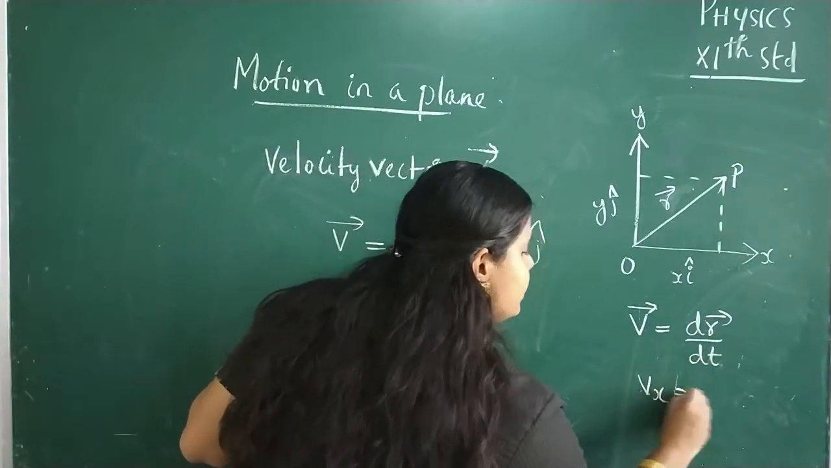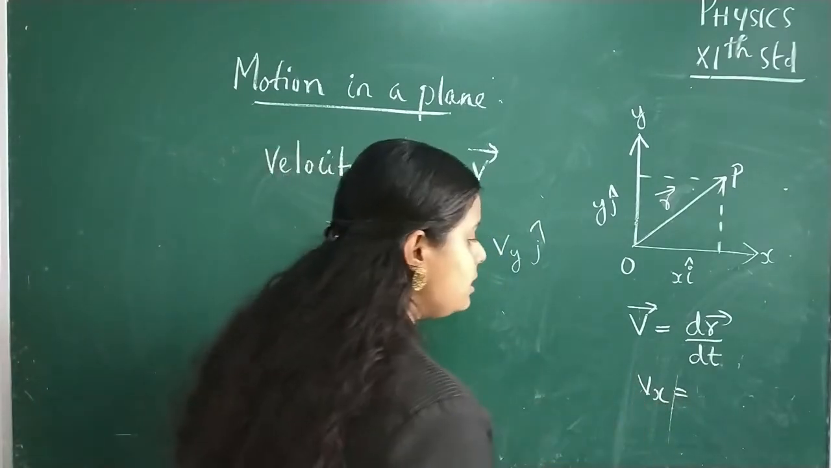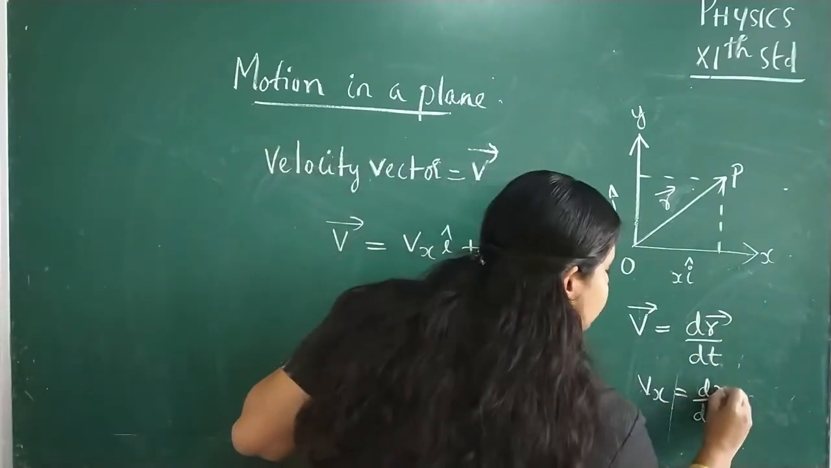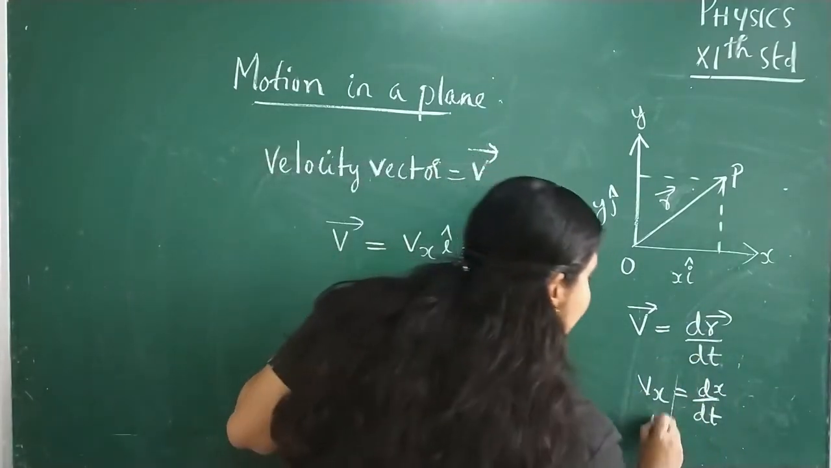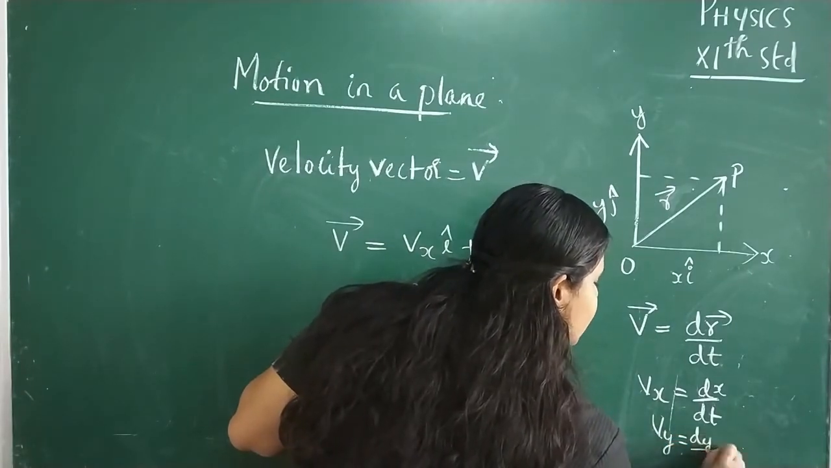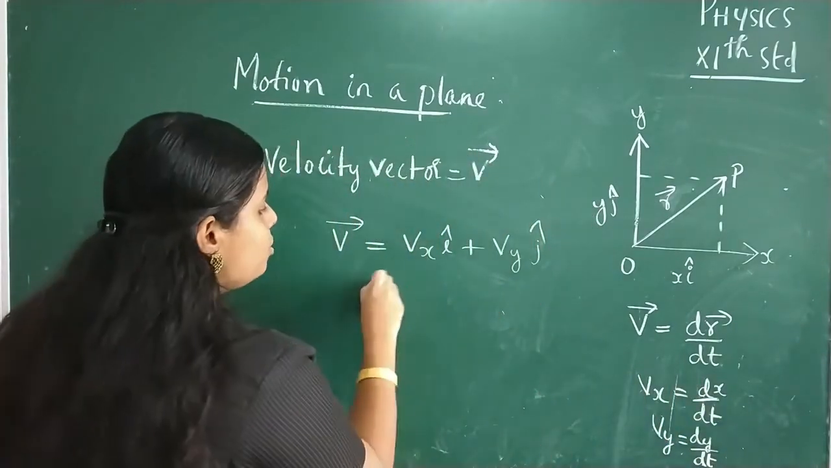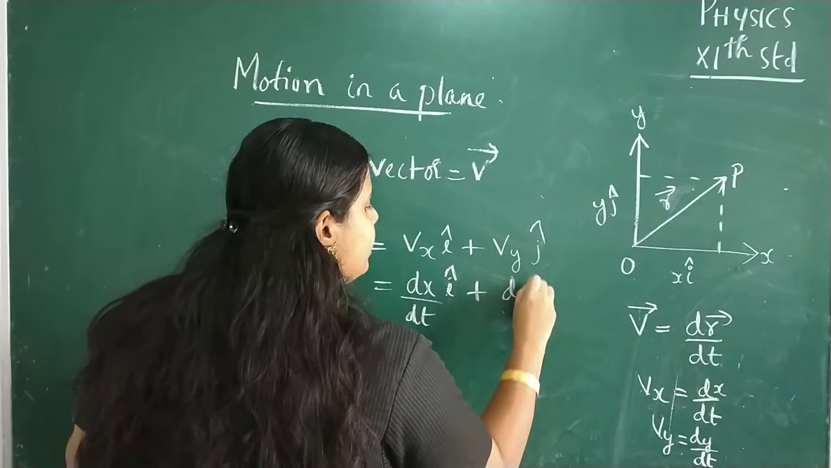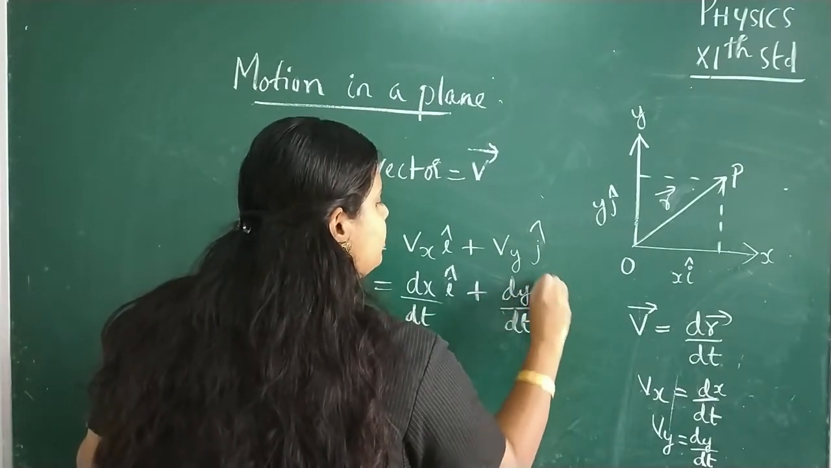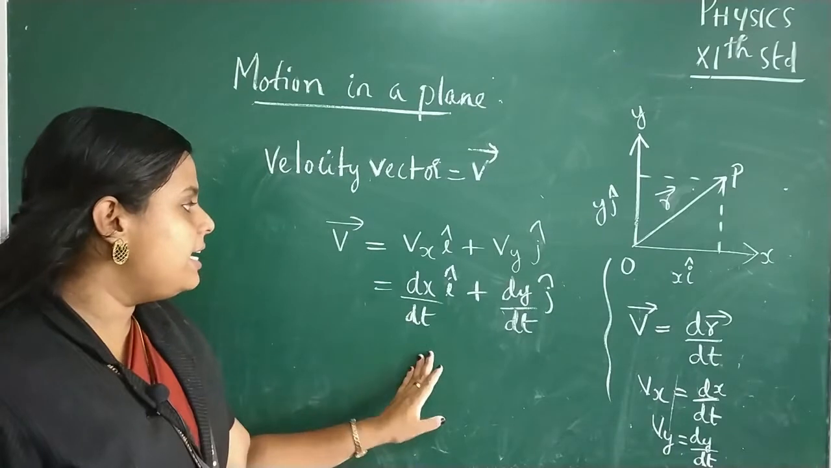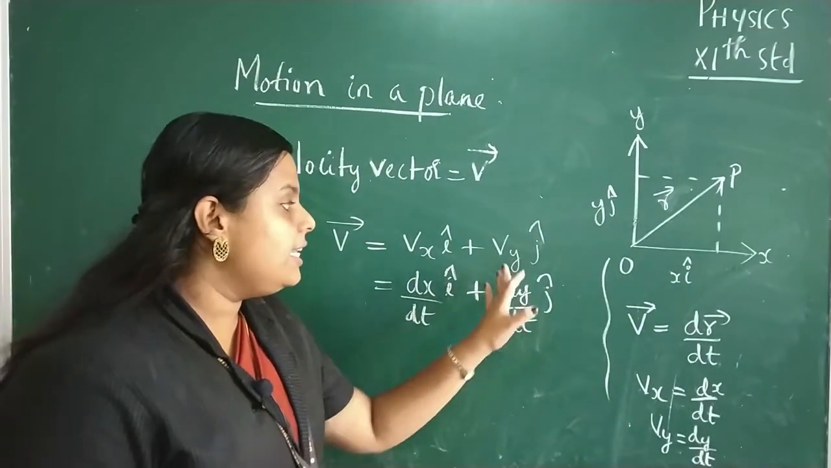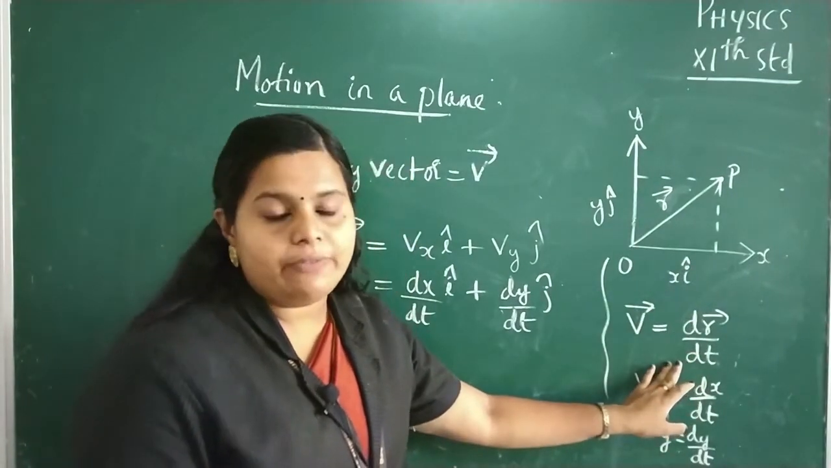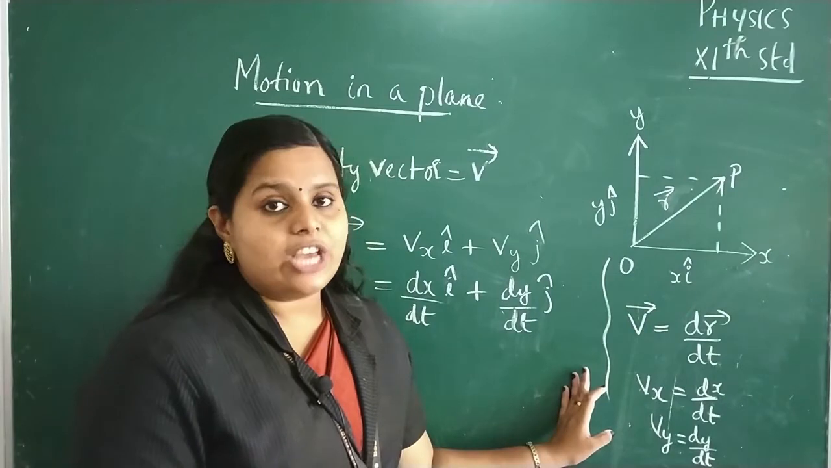So what about vx? Since vx is the x component of velocity, that is equal to the rate of change of x component of this position vector. So vx is equal to dx by dt. And what about vy? That is equal to dy by dt. Clear? So here we can write dx by dt into i cap plus dy by dt into j cap, where dx by dt is equal to vx and dy by dt is equal to vy. Why? Because vector v is given as dr by dt, which we have discussed in our previous chapter.